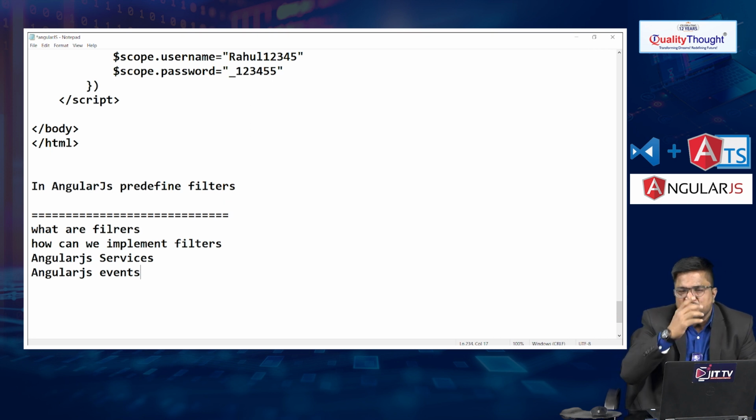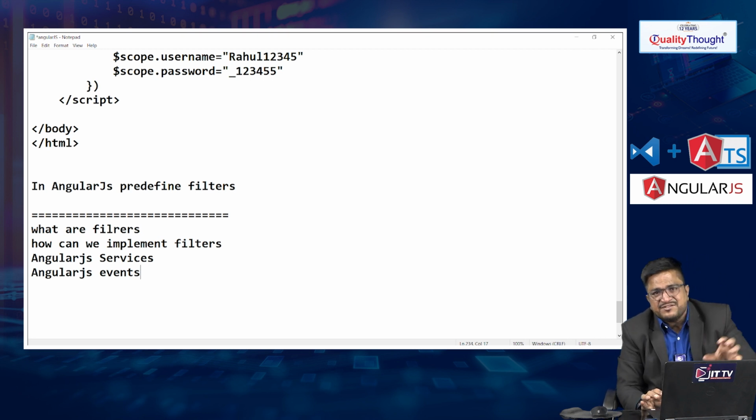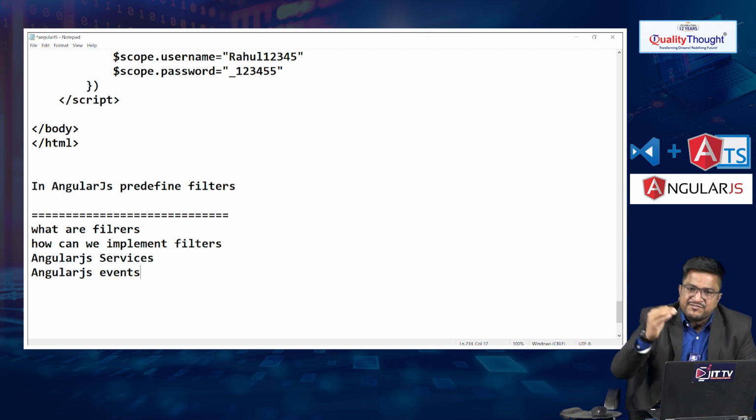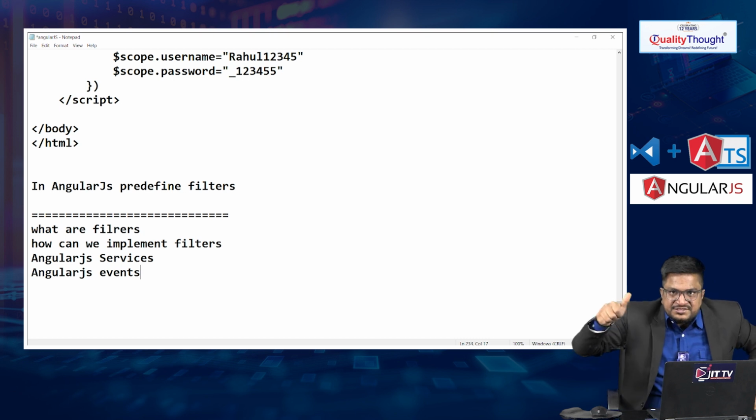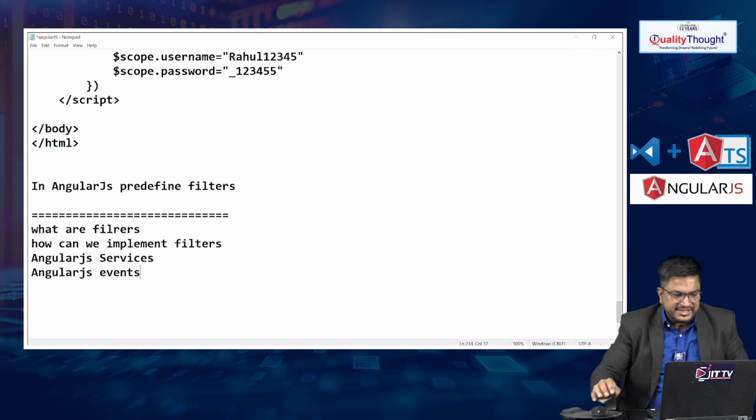After those topics, we'll go into why Google introduced the second, third and fourth versions, and what extensions or additional functionality Google added in the latest versions. After this we'll go for the highest, newest version of Angular. So this is the session, guys. We'll continue in the next session with AngularJS.